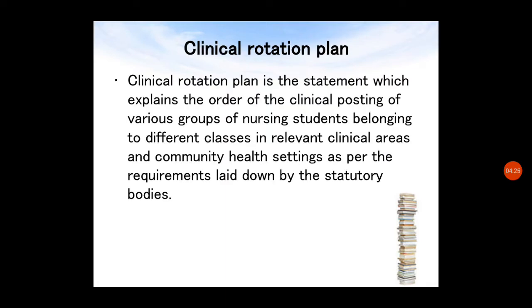So what is a clinical rotation plan? This is the definition. Clinical rotation plan is the statement which explains the order of the clinical posting of various groups of nursing students belonging to different classes in relevant clinical areas and community health settings as per the requirements laid down by the statutory bodies. So this is the order of clinical posting: in the first week who will be posted in that particular area, and the next week who will be posted. The order of posting is given in the rotation plan.